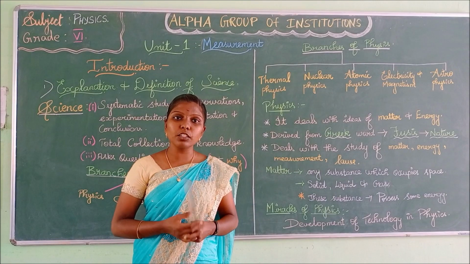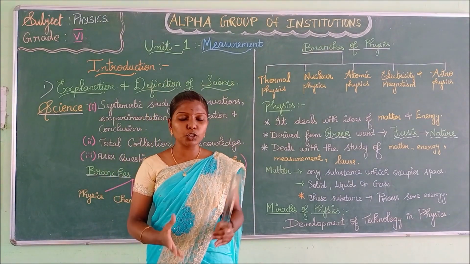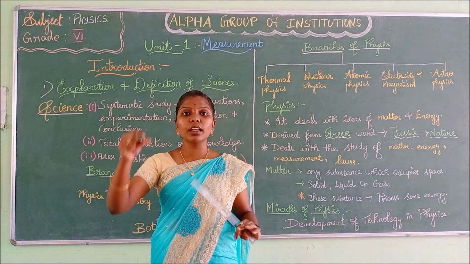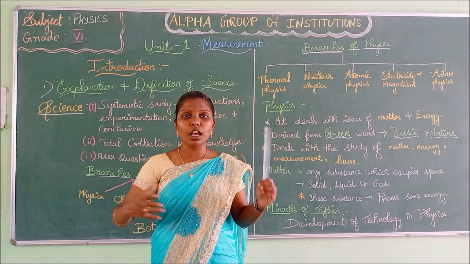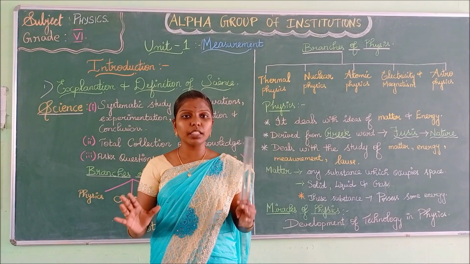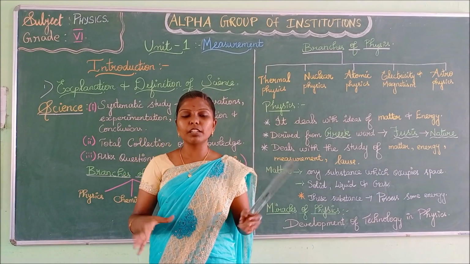If you go to a tailor shop, what will your tailor do? For your height, your size, your shape, there will be some measurement, right? He will make you stand and he will measure your hand size and your hip, everything. For your size, he will measure the accurate height, etc. That is measurement.